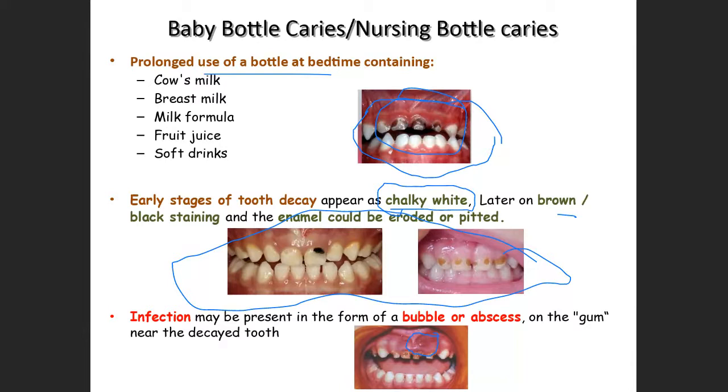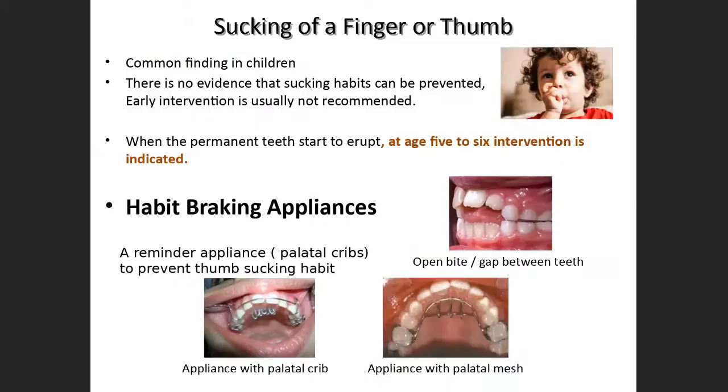Baby bottle caries, what does it mean? When does it occur? The next is sucking of a finger or thumb. This is the most common finding in children. This is the most common complaint given by the parents. There is no evidence that sucking habits can be prevented. So early intervention is usually not recommended. We should know when to start this therapy to stop this habit, to stop this thumb sucking habit.